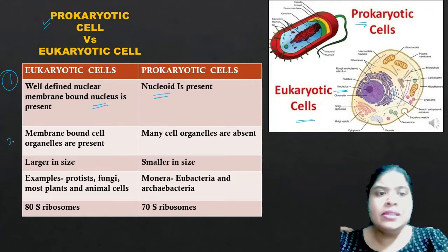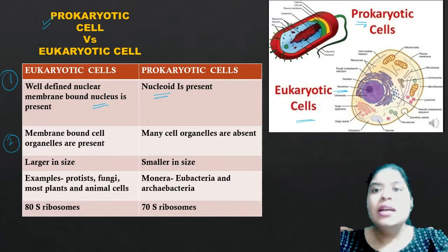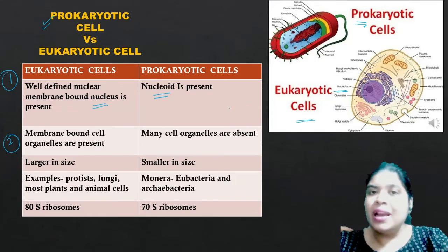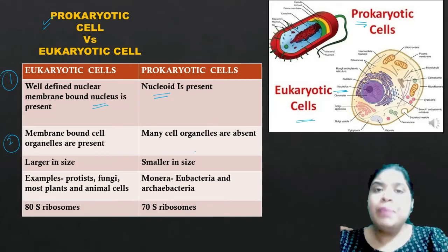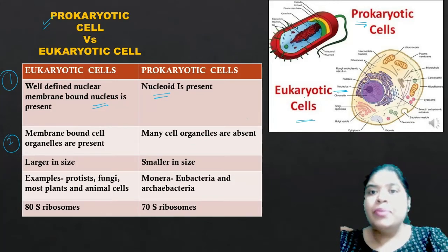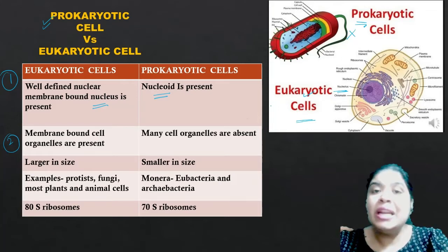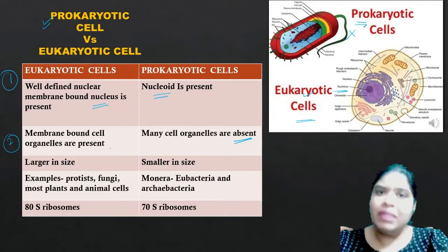The second point is membrane-bound cell organelles. When we talk about the cell, we are also talking about other cell organelles. We talk about the endoplasmic reticulum, we could talk about mitochondria. All these membrane-bound cell organelles are present in a eukaryotic cell, but they are absent in the prokaryotic cells. So prokaryotic cells will not have many of these cell organelles. Therefore this becomes our second point of difference between these two types of cells.